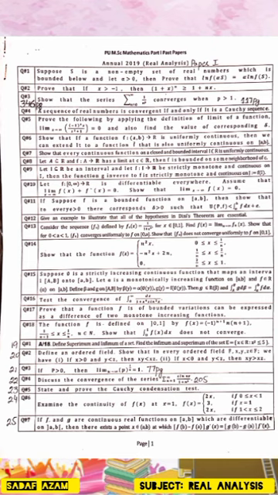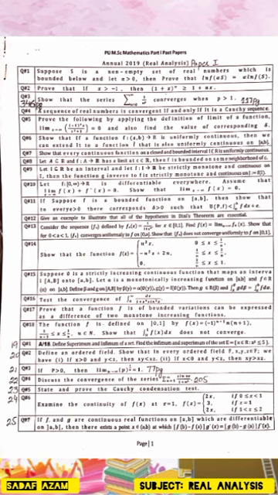Question number 11. Suppose f is a bounded function on [a, b], then show that for every epsilon greater than 0 there corresponds delta greater than 0 such that U(P, f) is less than the integral from a to b of f dx plus epsilon. Question number 12. Give an example to illustrate that all of the hypotheses in the Dini's theorem are essential.